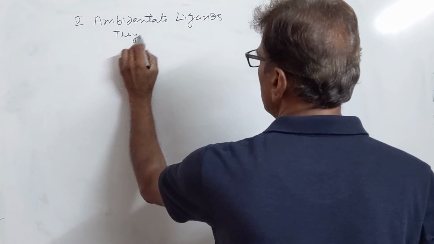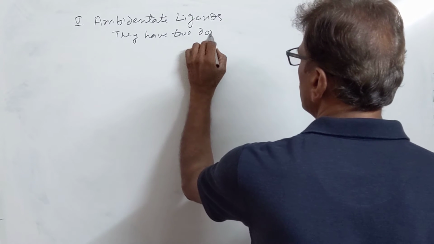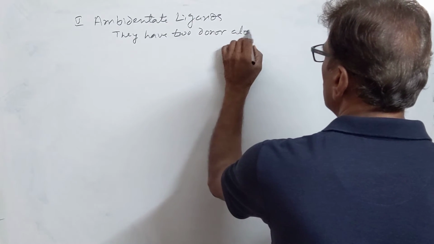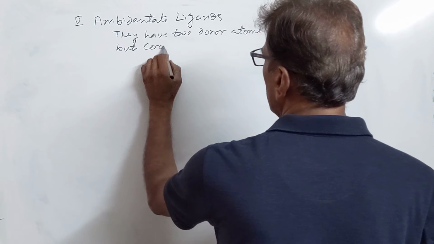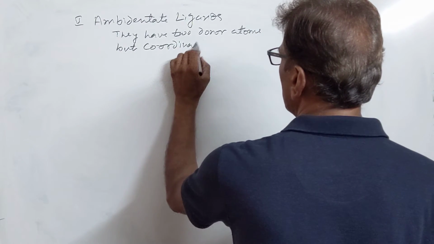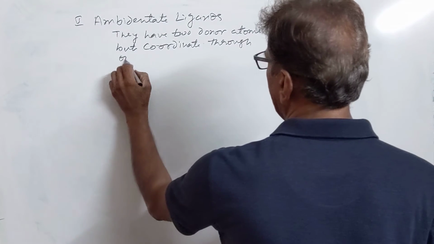They have two donor atoms, but coordinate through one at a time.